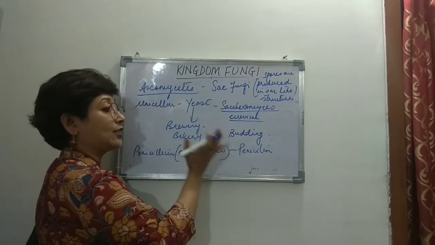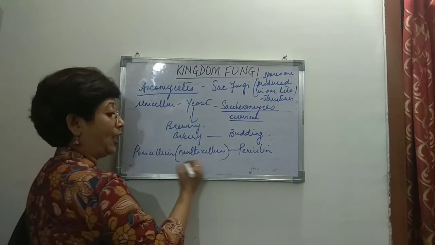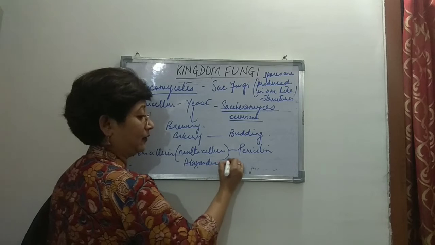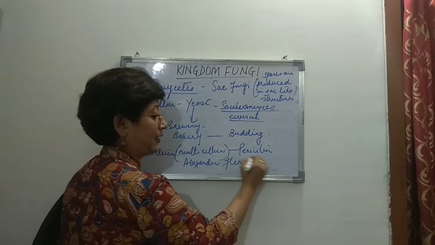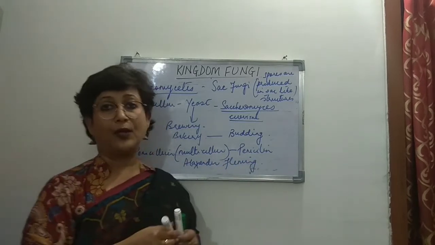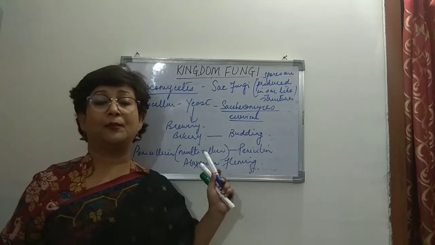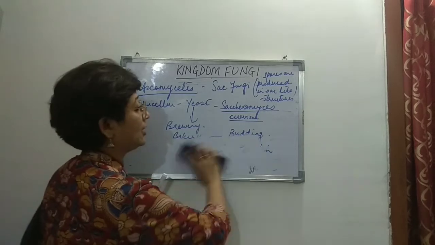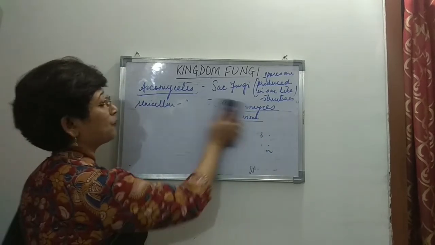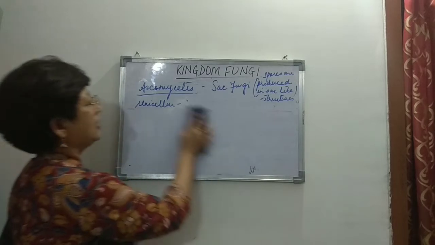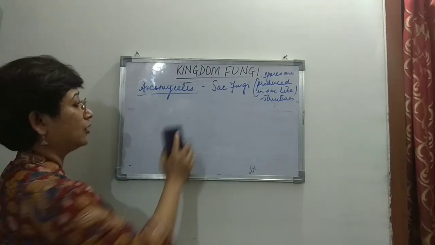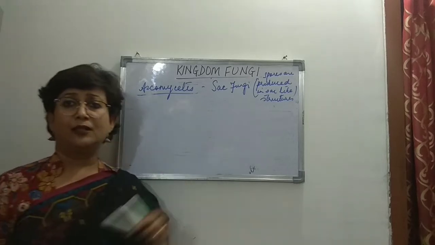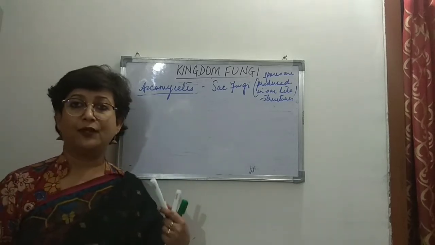The name penicillin was given, and the antibiotic was found, by Alexander Fleming. He was the scientist who made this penicillin antibiotic from Penicillium. So that's about the multicellular Ascomycetes. We've talked about unicellular yeast and multicellular Penicillium as one example.